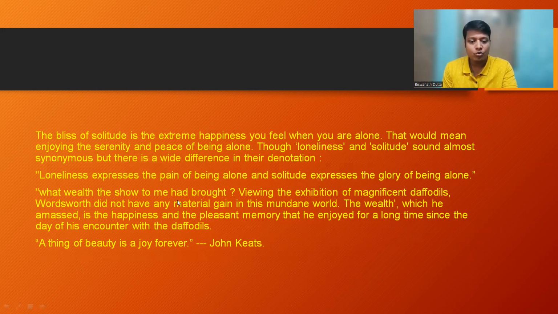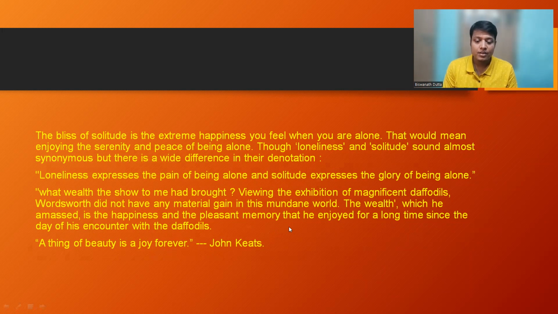What wealth the soul to me had brought. Viewing the exhibition of magnificent daffodils, Wordsworth did not have any material gain or profit in this mundane world. The wealth which he amassed, means accumulated, is the happiness and the pleasant memory that he enjoyed for a long time since the day of his encounter with the daffodils.